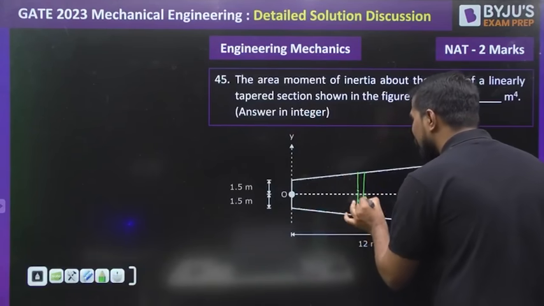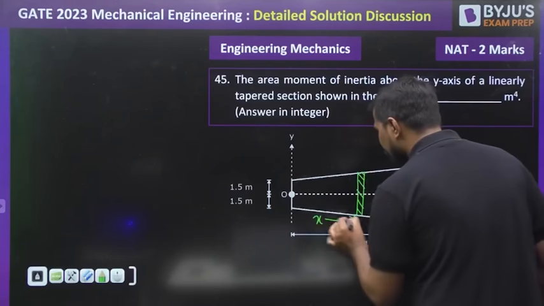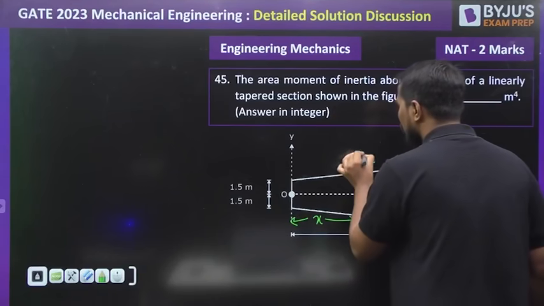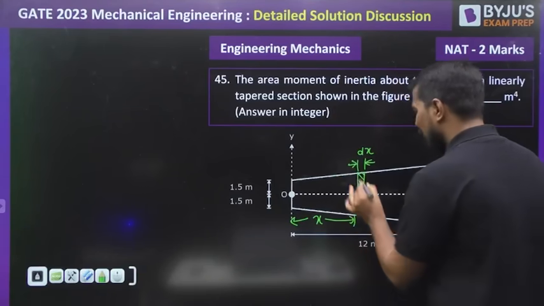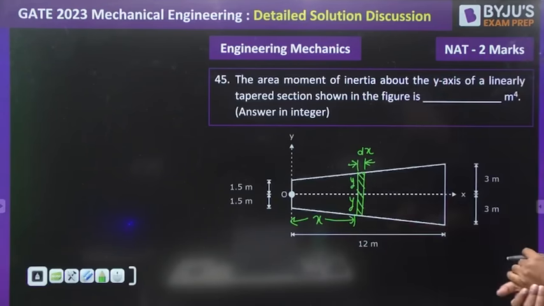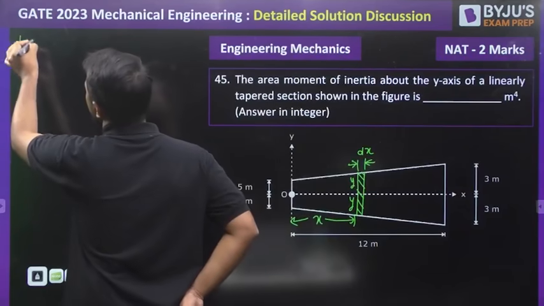Take a very small strip at a length of x, my dear, like this, and this is dx. This is y and this is also y. Is it or not? First of all, let's try to solve.